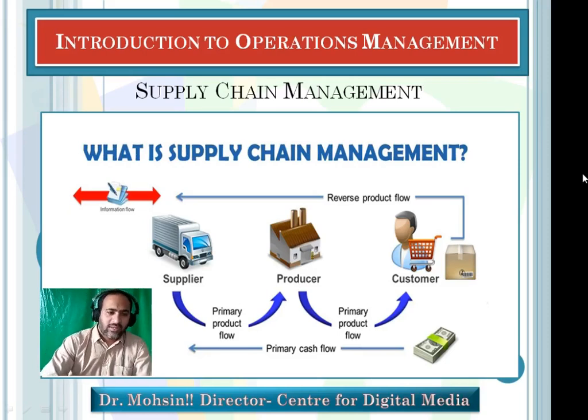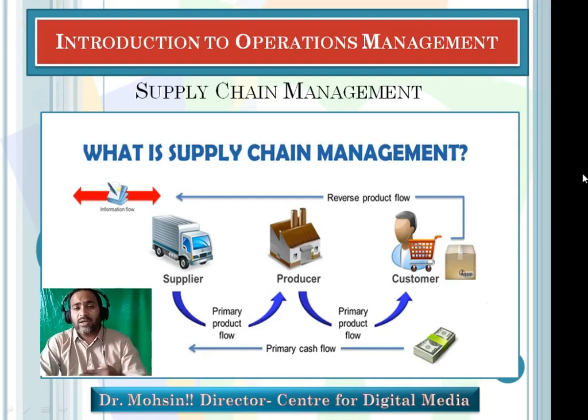Then the customer is there. If you see centrally, the producer is there. What is the function of a producer? To manufacture the goods. Once they are manufactured, they are sent to the customer, correct? So it is known as primary product flow.